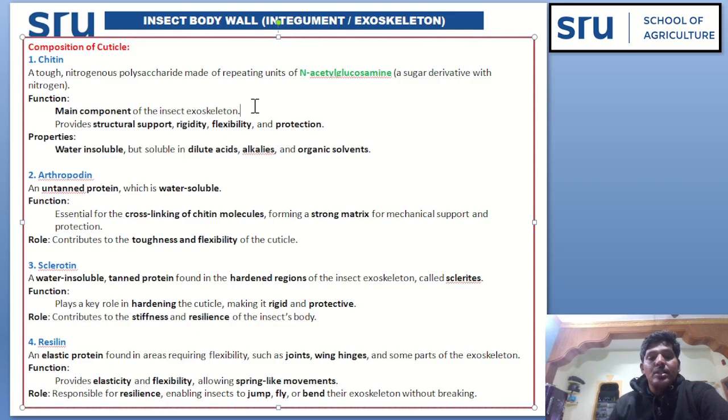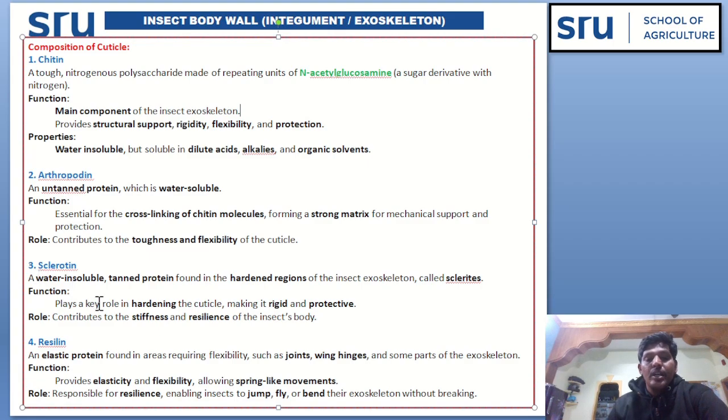The main function of chitin is that it forms the main component of the insect exoskeleton and provides structural support, rigidity, flexibility and protection to the insect. Next component of the cuticle is arthropodin, an untanned protein which is water soluble. It contributes to the toughness and flexibility of the cuticle.